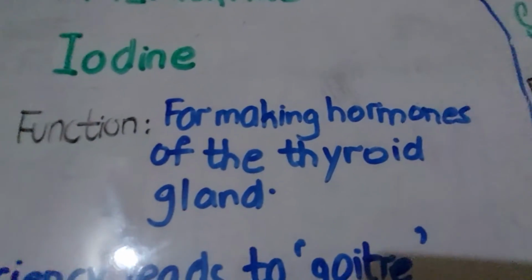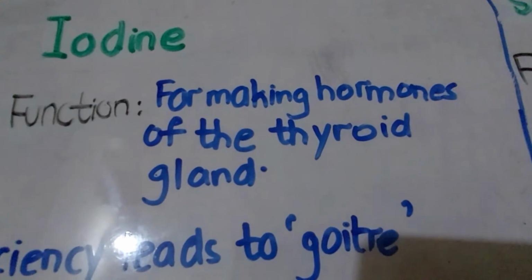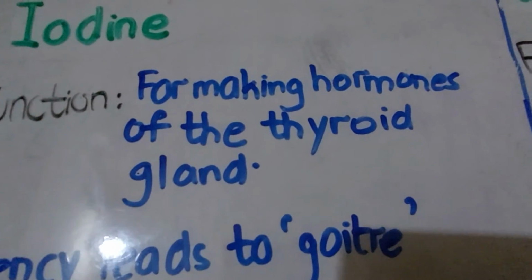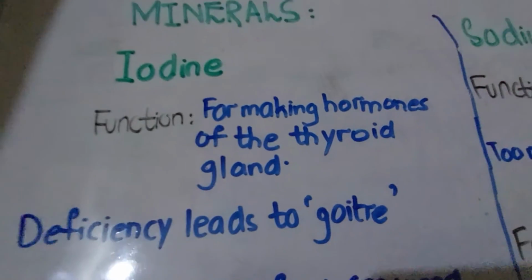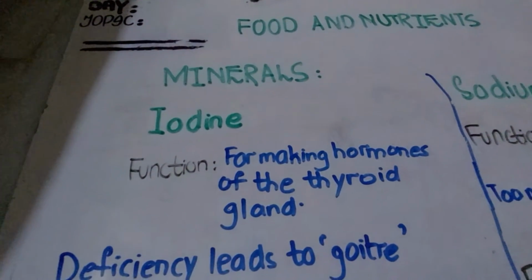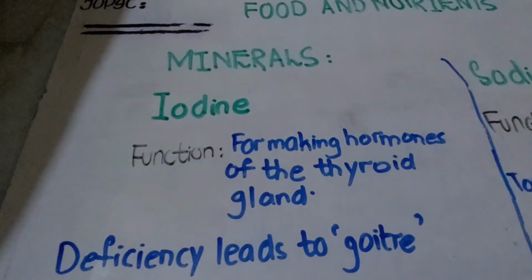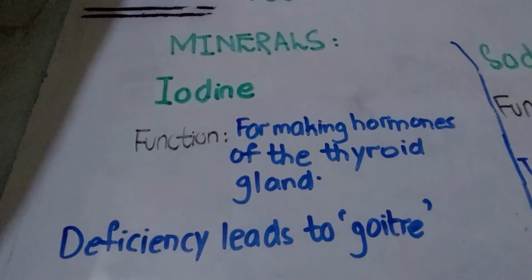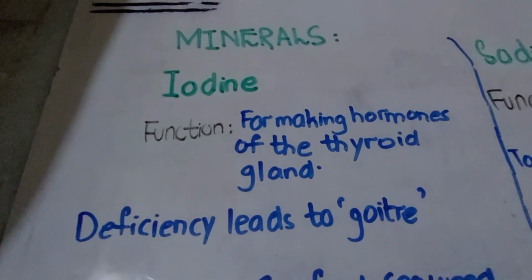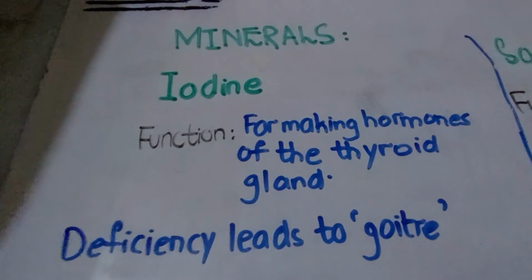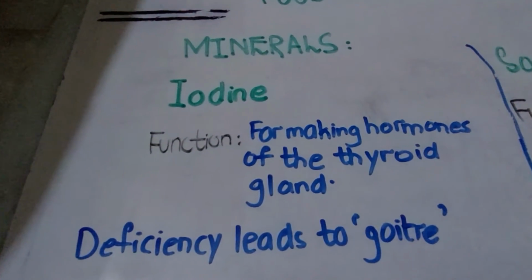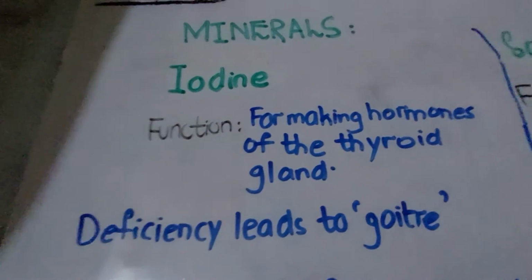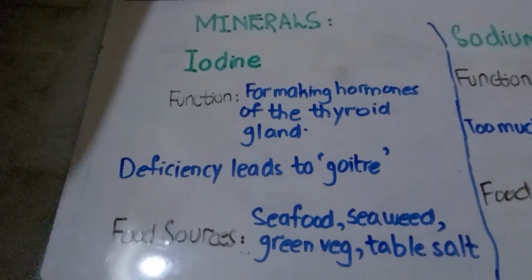Now what is goiter? It's a disease which happens when a swelling can get into your thyroid gland, which is in your lower neck. Your thyroid gland can get swelled. This is what happens in goiter, and this goiter happens when there is low consumption of iodine in your diet. Now what are the food sources?